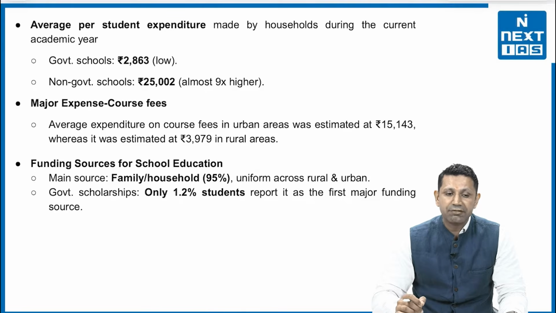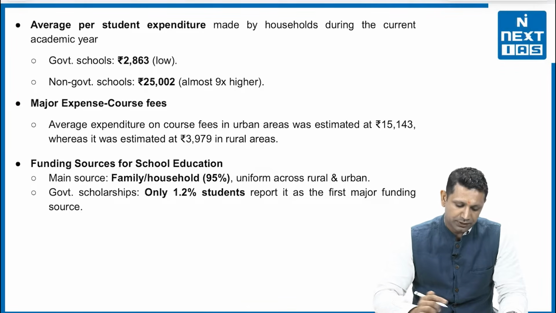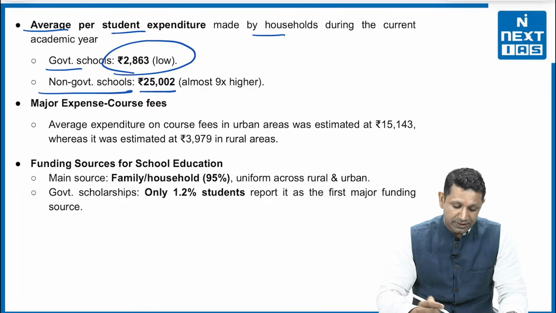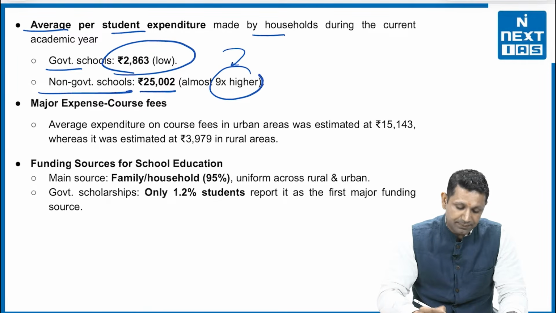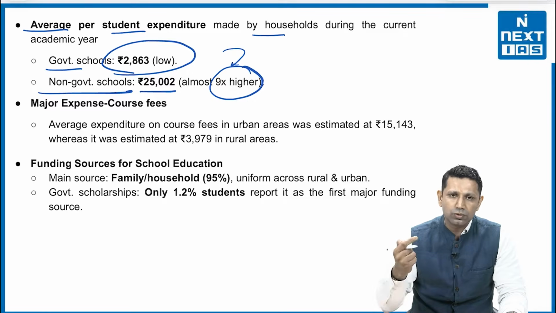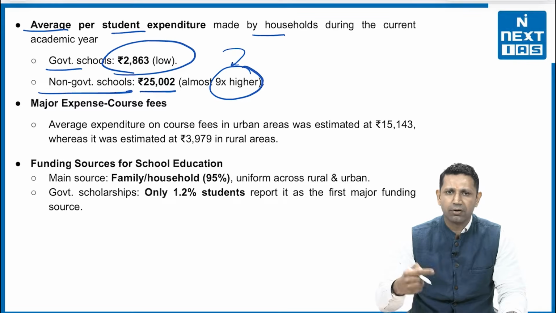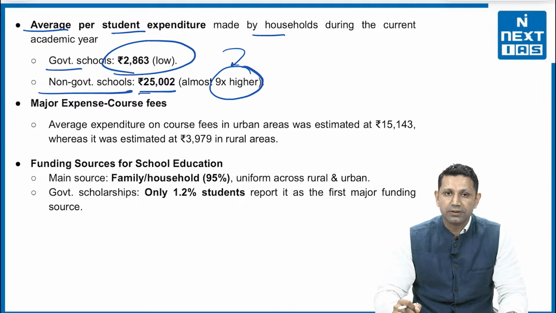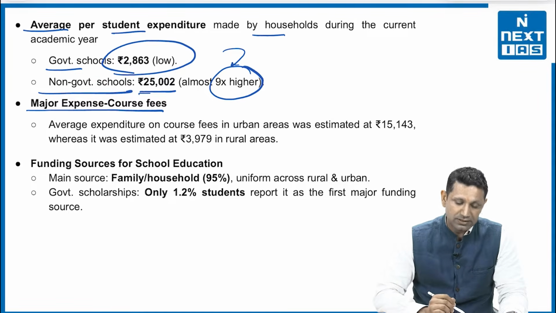Then next is average expenditure by a student. The average per student expenditure made by households during the current academic year in the government schools is 2,863, whereas in non-government schools it is 25,002 rupees. So basically it is almost 9 times that of the government schools. So those students who are going to the private schools are paying 9 times the fee that is being paid in the government schools. And the fee is very, very high. It is 25,000 rupees.